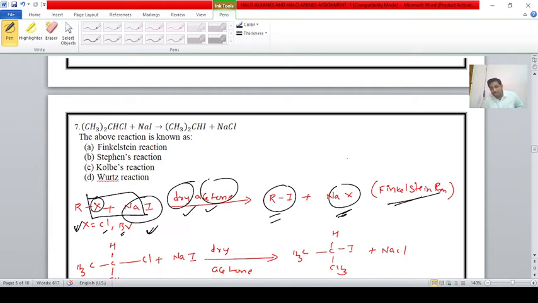This reaction is known as the Finkelstein reaction. Okay, students, right?